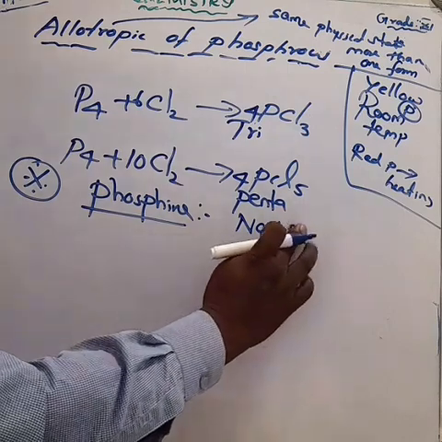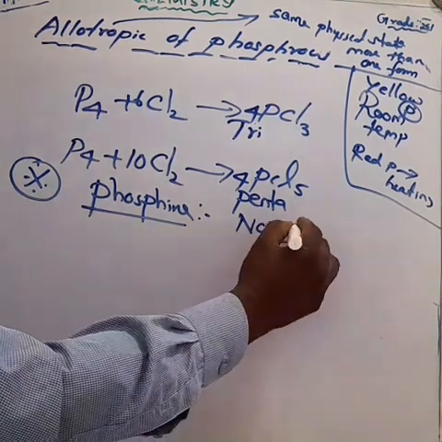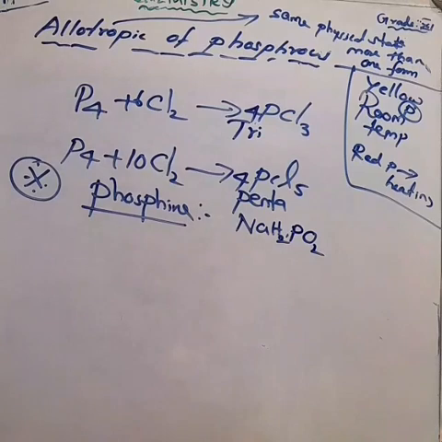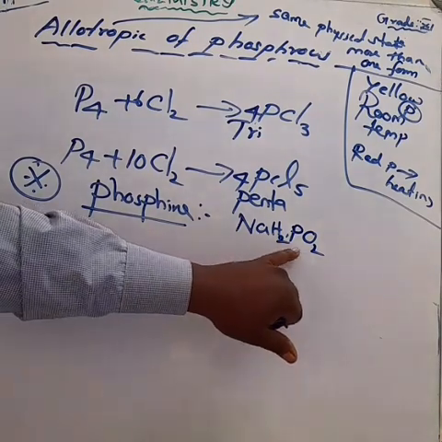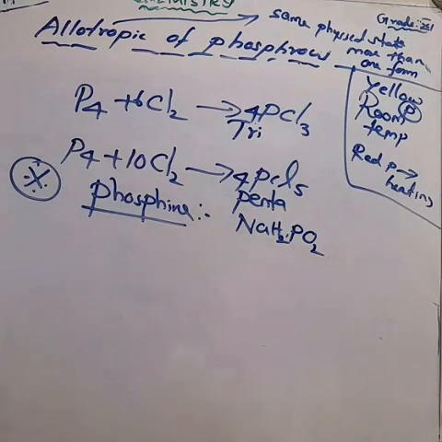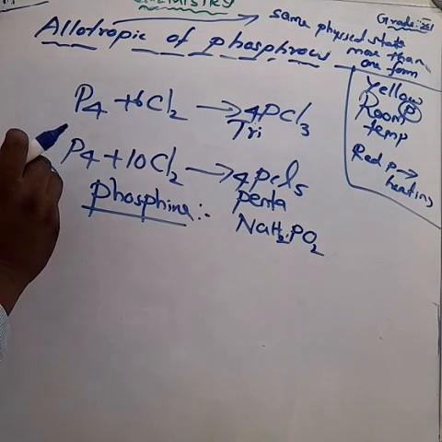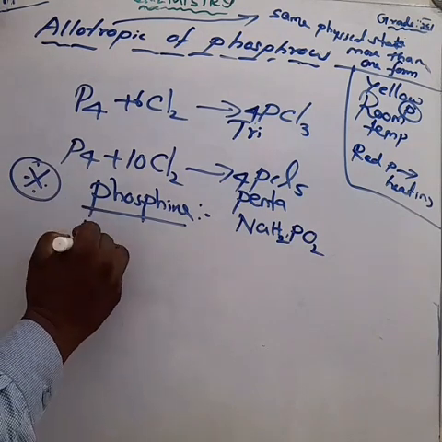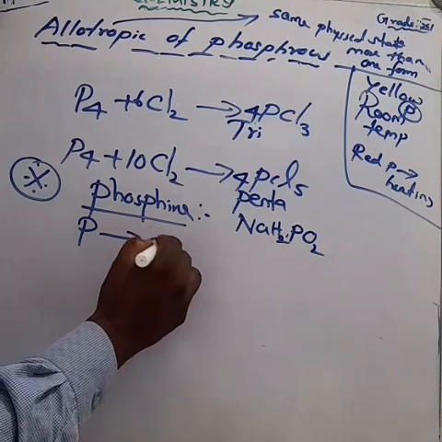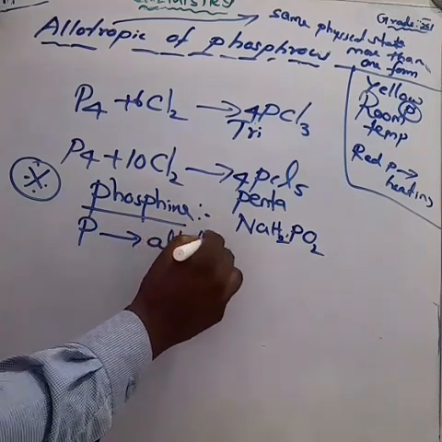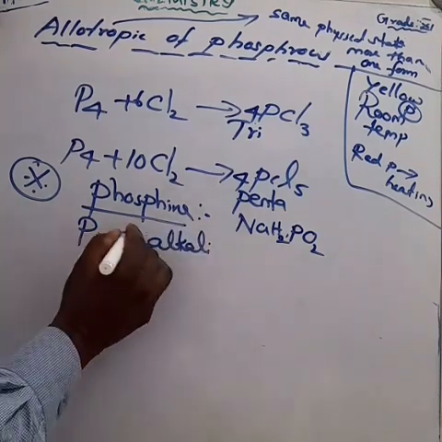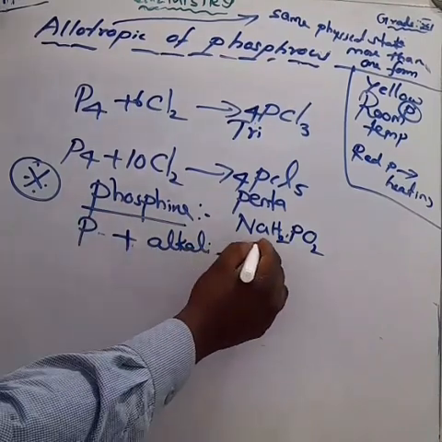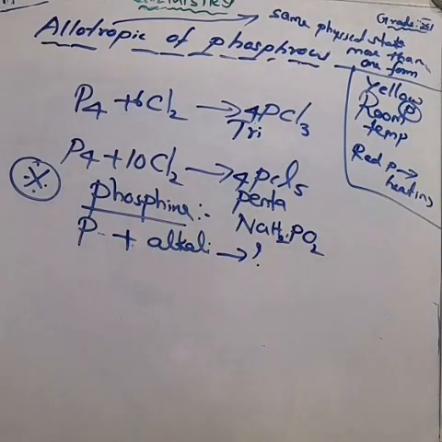Another one, how is sodium hypophosphite prepared? Another question, what happens when phosphorus reacts with alkali solution? These are the 3 possible questions here. Anyhow, we can discuss.